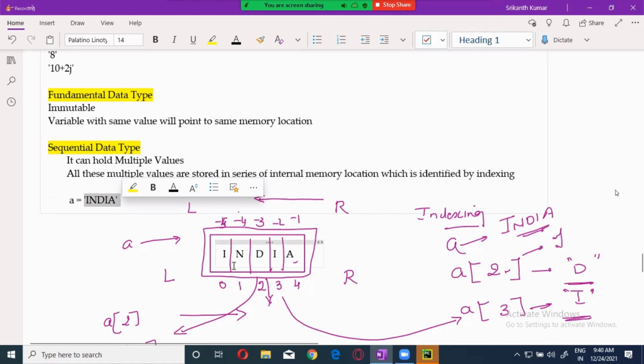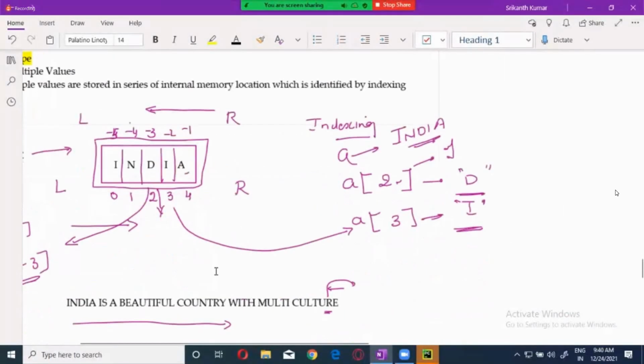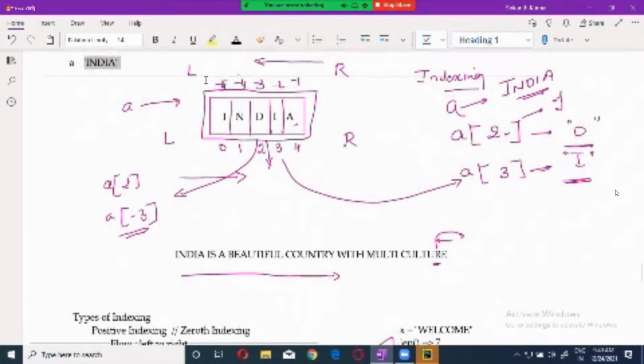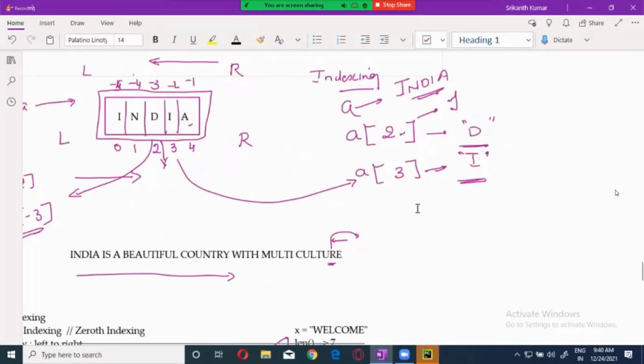Internally, it is stored like this. These internal memory locations are identified by a concept called indexing. Indexing always starts with 0 from left to right: 0, 1, 2, 3, 4. If I want D, I'll give A of 2 is equal to D. There is one more called negative indexing. The negative indexing flows from right to left, and its starting value will be -1, -2, -3, -4, -5. If you want D, you can get it as -3 also.